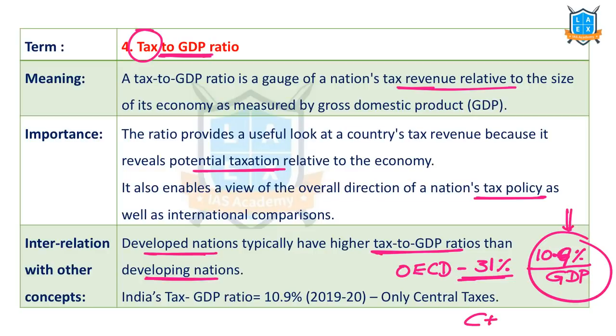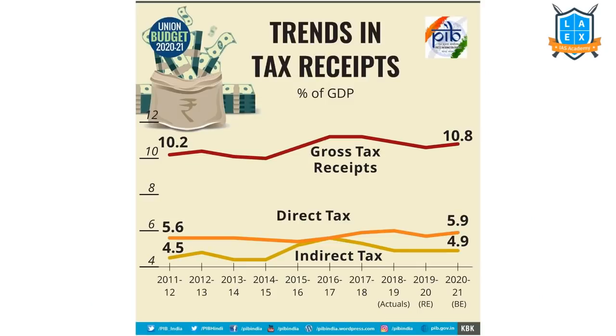If we add center and states, it's around 16.5 or something. So this is half of the overall tax to GDP ratio of OECD. That means tax collections in India are less. Understand this? Tax receipts in terms of percentage of GDP, 10.8% in the budgetary estimates.